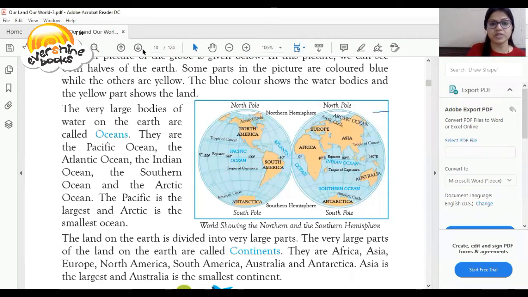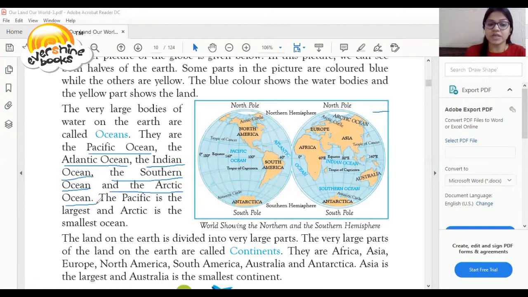The first one is, as I am also highlighting it, the Pacific Ocean, the Atlantic Ocean, the Indian Ocean, the Southern Ocean, and the Arctic Ocean. So these are huge water bodies on the globe.